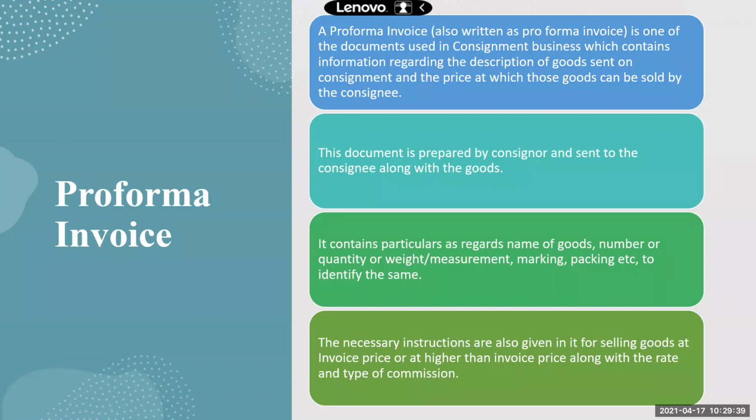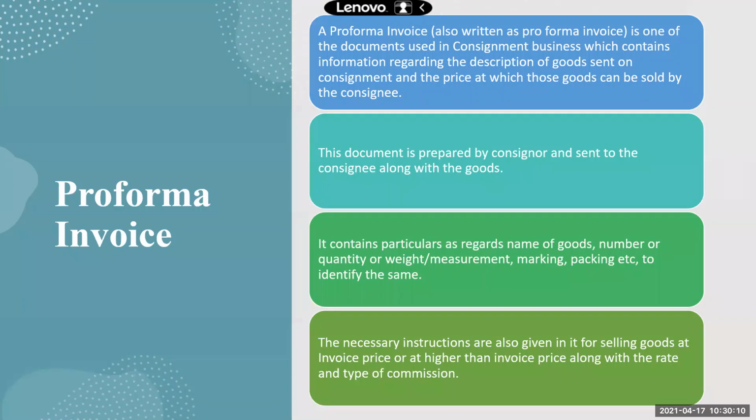So there is no bill here exactly, because the consignor is not charging any amount from the consignee. So he cannot give a bill to the consignee, right? He is giving goods to the consignee only to be sold further. So what he will do, he will prepare a document which is similar to a bill, something similar to an invoice. Anything which is similar to an invoice will be called a pro forma invoice. That is the reason we call this document a pro forma invoice.